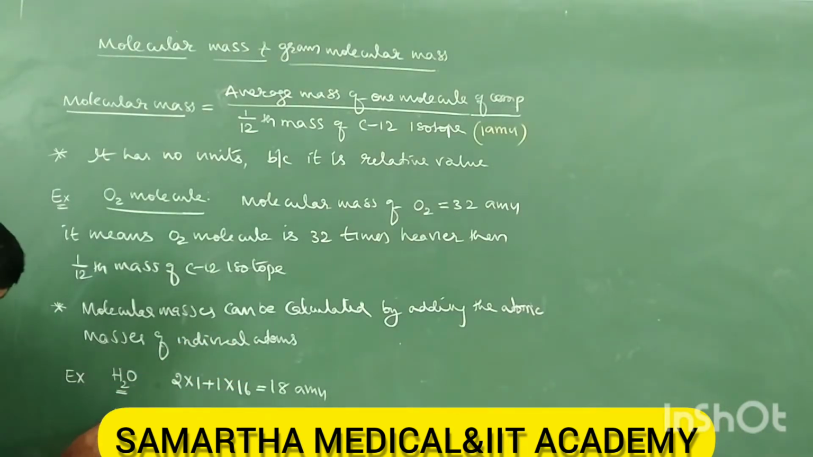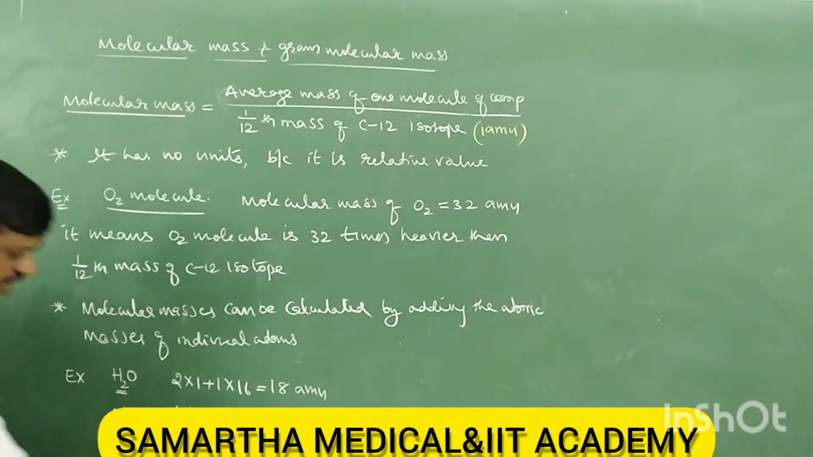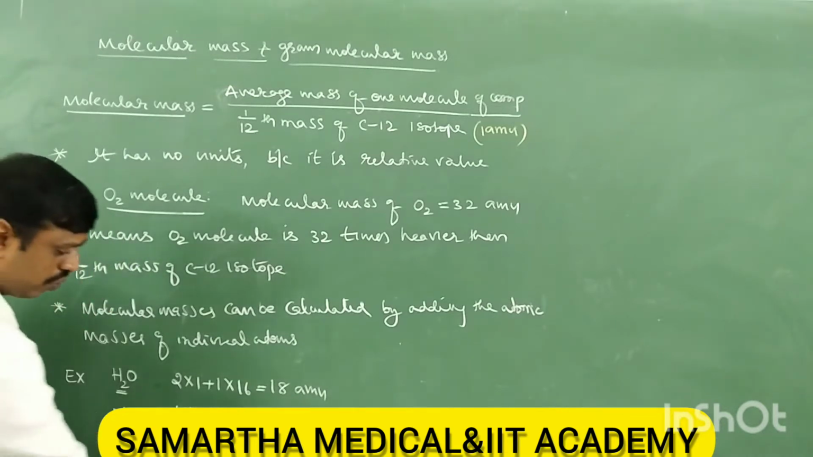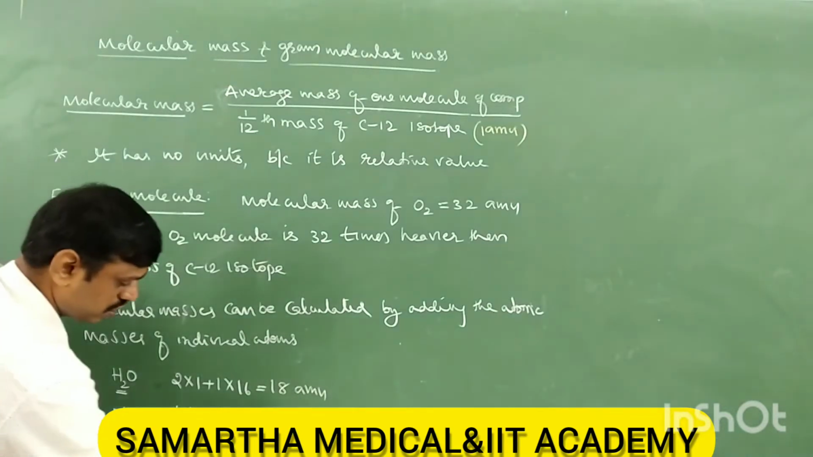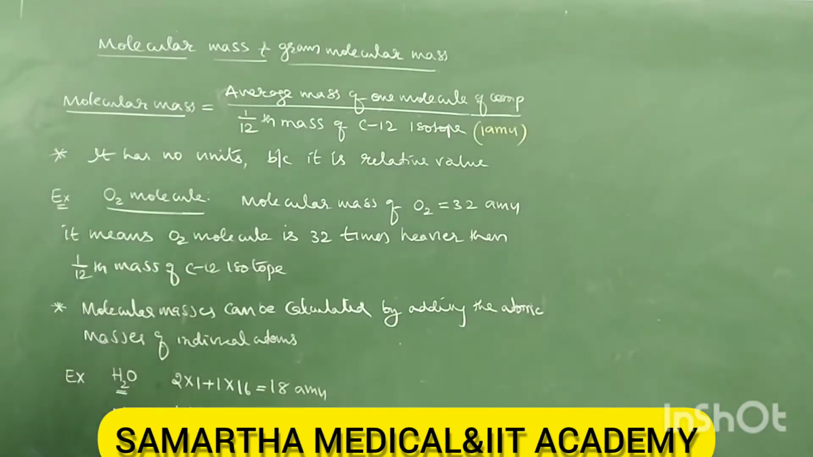Similarly, take ammonia. Calculate its molecular mass. There is 1 nitrogen, atomic mass 14, plus 3 hydrogens, each with atomic mass 1. Therefore it is 17 AMU, atomic mass unit.